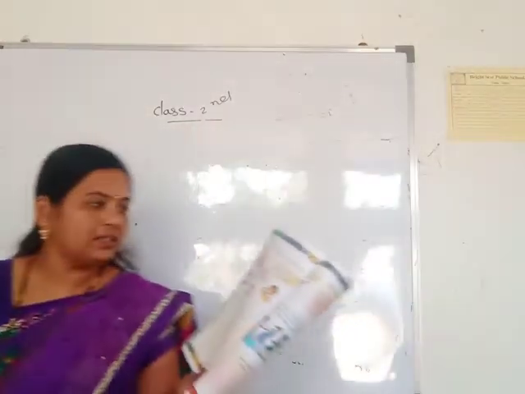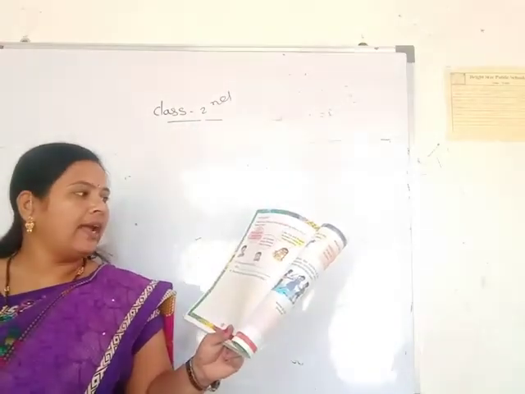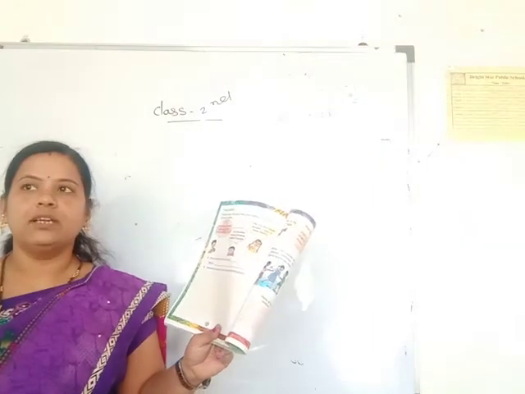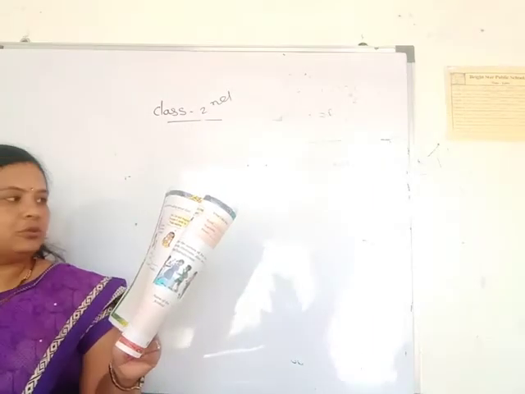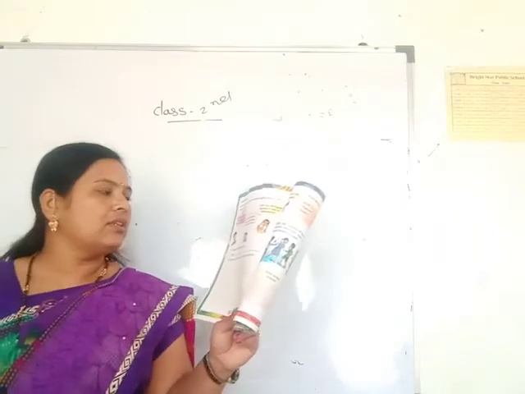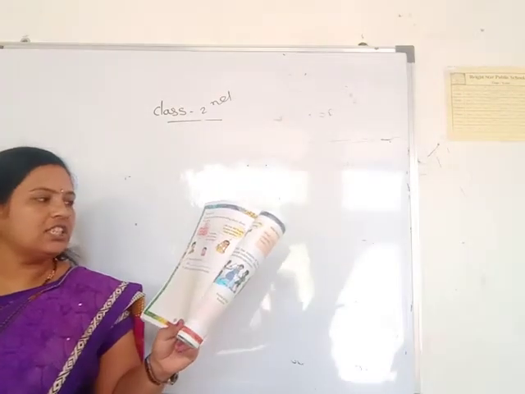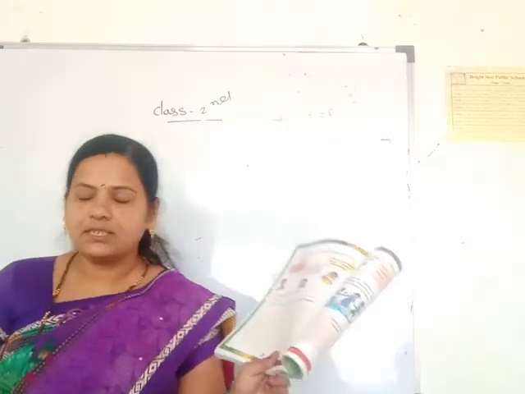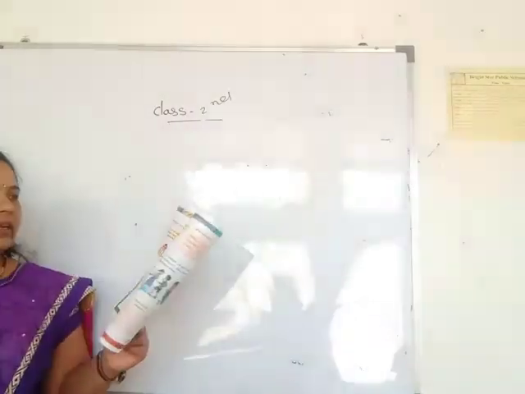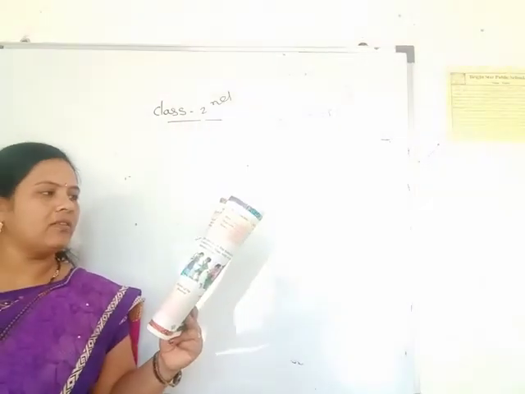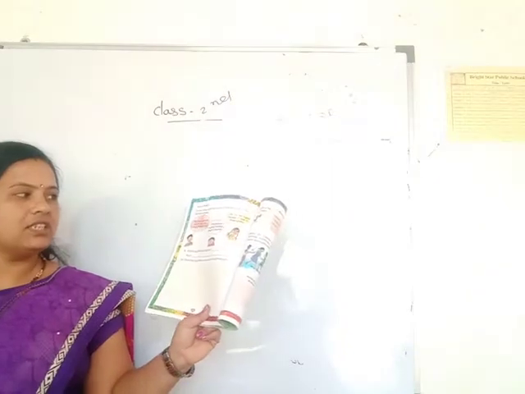My favorite months are May and June, and I eat mangoes. In these months, May and June, we eat mangoes. Then the next one says, I like December because Christmas comes in December. Then the next one says, I like July and August because it rains in these months.